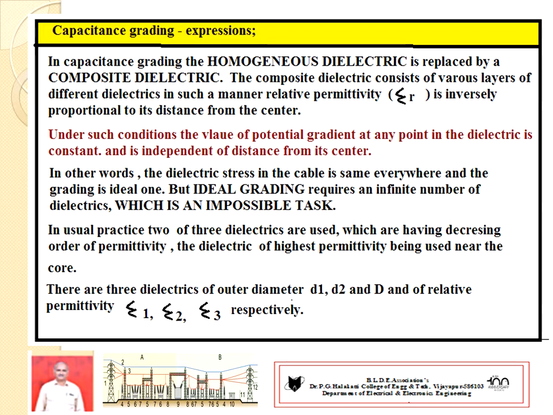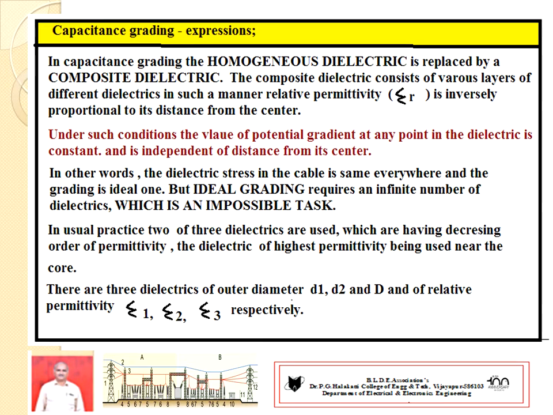It requires an infinite number of dielectrics. To achieve a constant potential gradient at any point in the thickness of insulation, we require an infinite number of dielectrics, which is an impossible task.